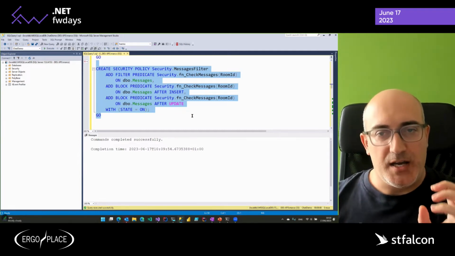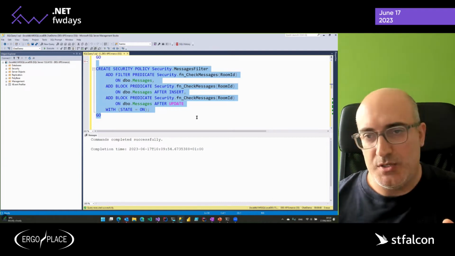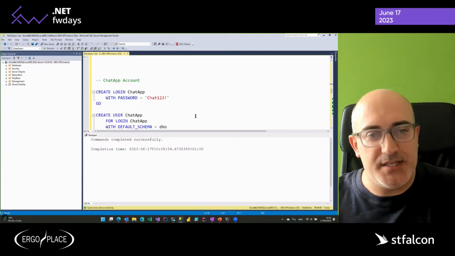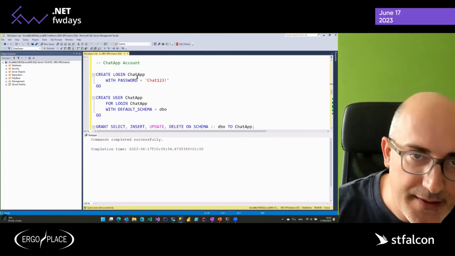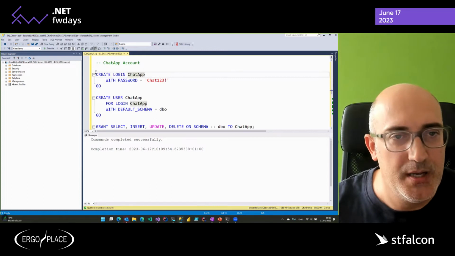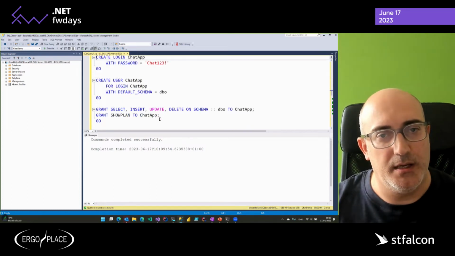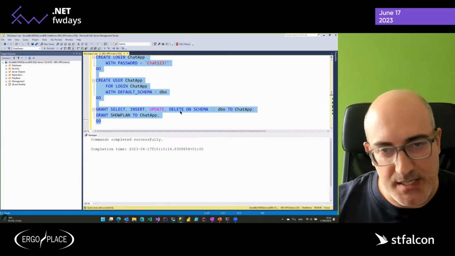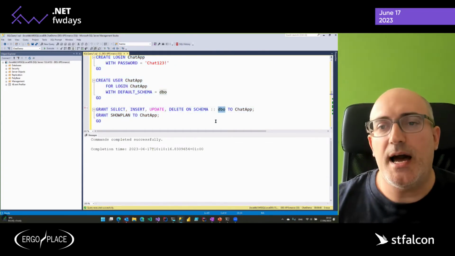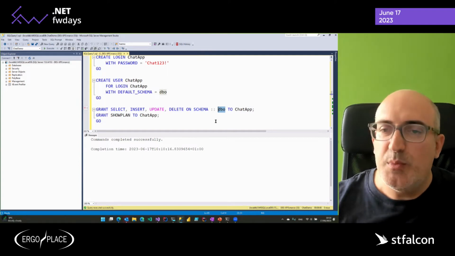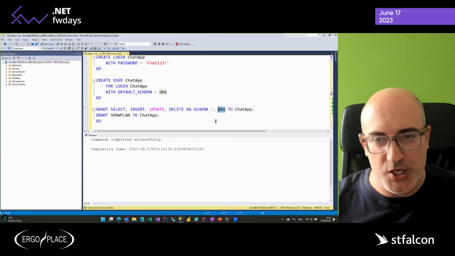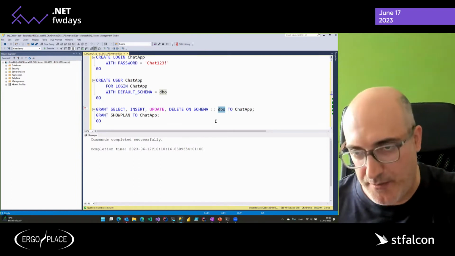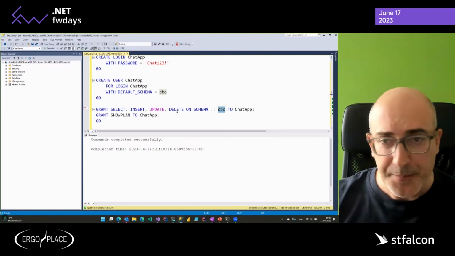Obviously, we've seen in our functions that an admin user can always see everything, right? So we need to use a limited user when connecting to this database. That's why I've created this chat app user. Let me just run this script, which I'm going to use to connect to the database. As you can see, this user has access only to DBO as a schema. This means that it will not be able to change the policies that we just defined, because they are in a separate schema, security. That's the reason why we create everything in this separate schema.